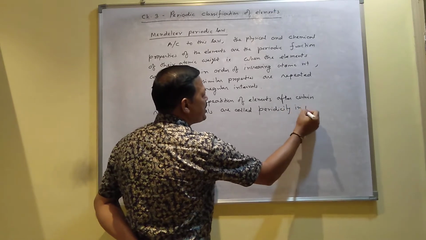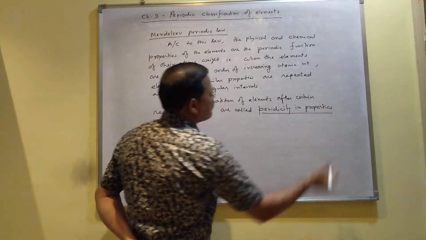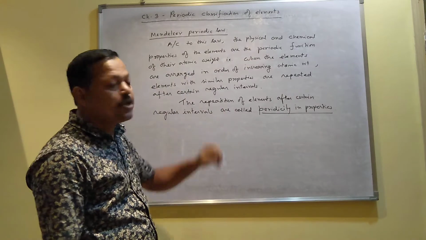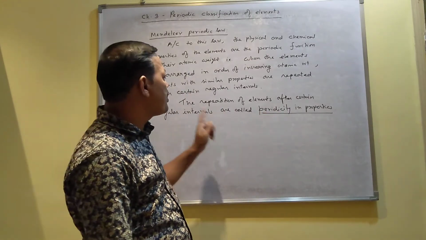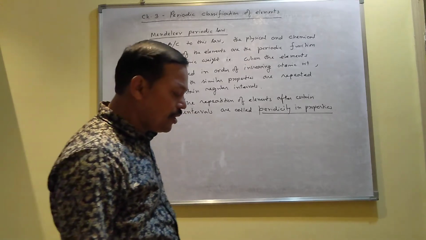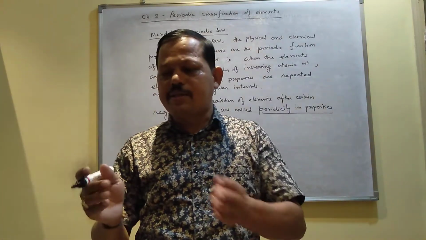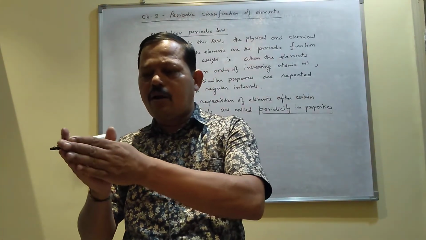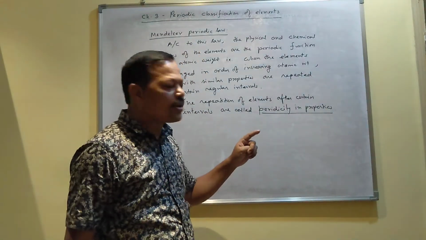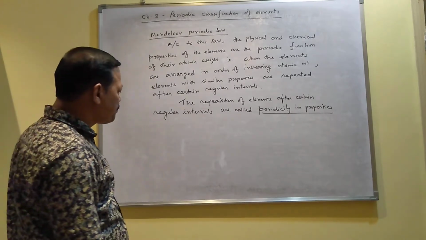That's why the chapter name is given: periodic classification of elements and periodicity in properties. What is periodicity in properties? The repetition of elements after certain regular intervals is called periodicity in properties. For example, when you consider the property of some elements, the property either goes on increasing or goes on decreasing, and that type of property is called periodicity in properties.